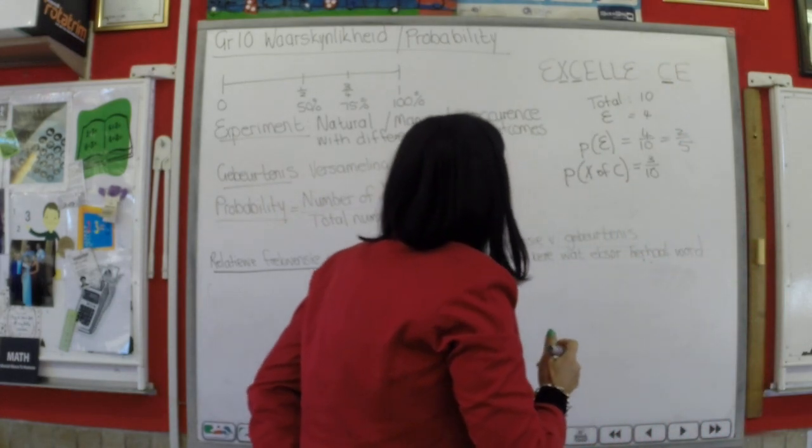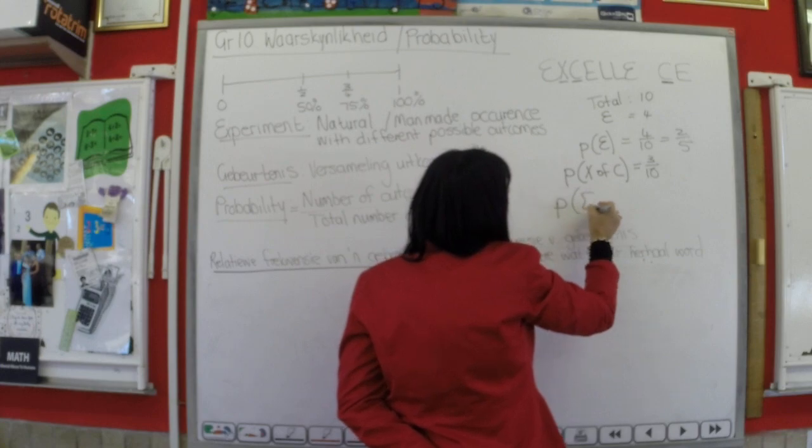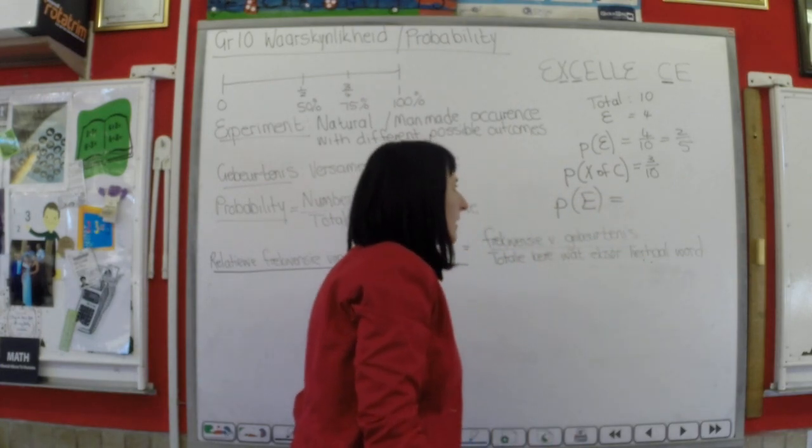What's the chances now of getting an E? Putting your hand into the box and drawing out an E.